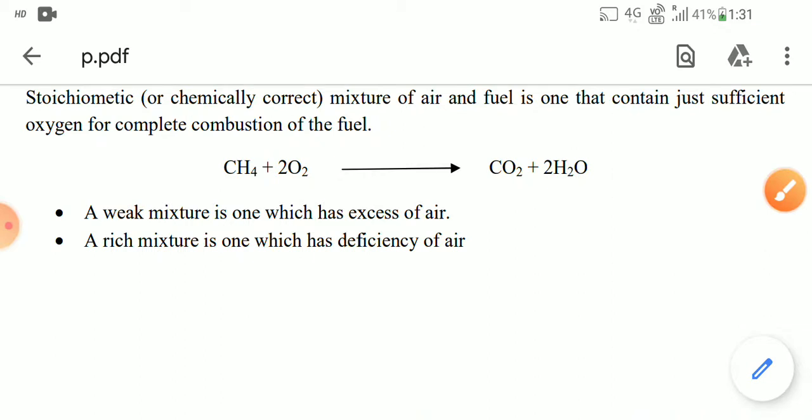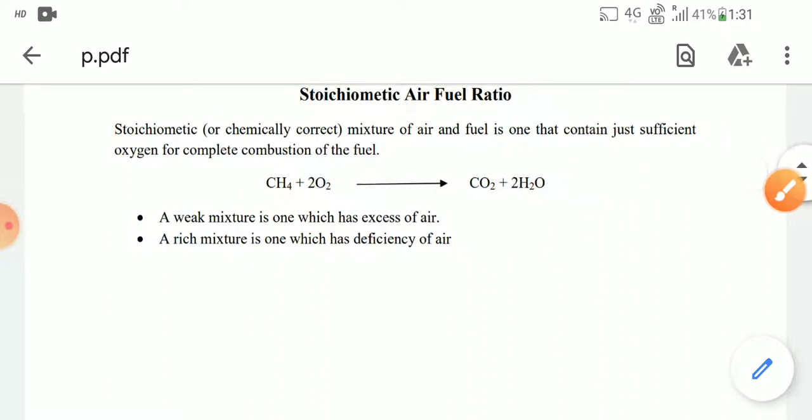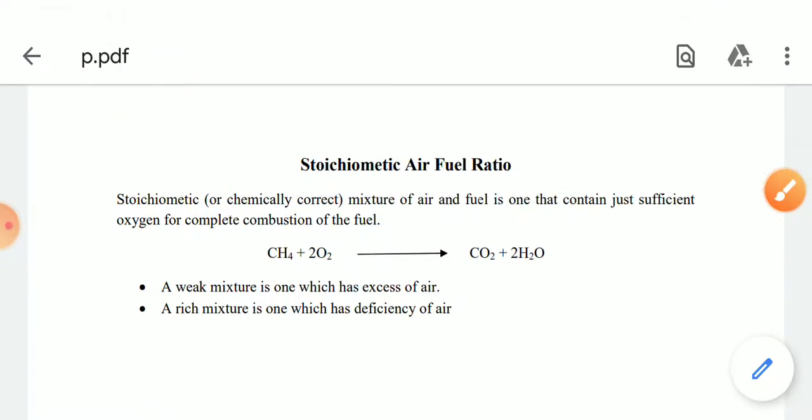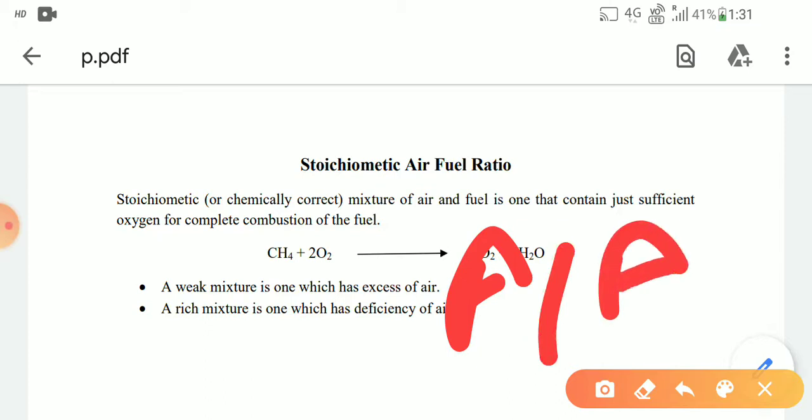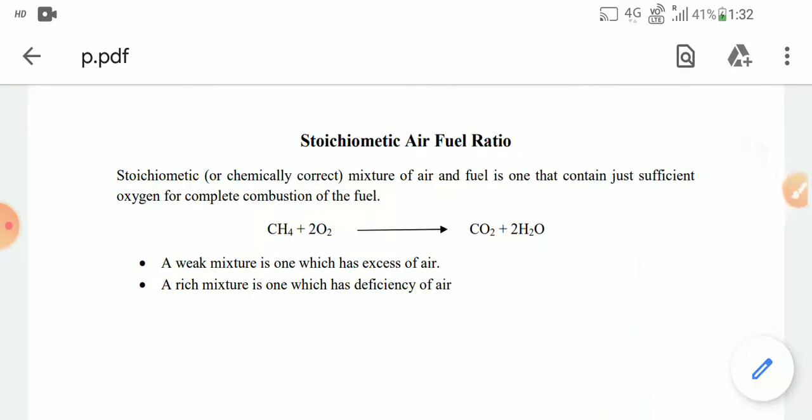So what is a weak mixture? If I consider the ratio of air to fuel, a weak mixture is one which has excess air. That means the air to fuel ratio is greater than the stoichiometric ratio. And a rich mixture means there is a deficiency of air for this fuel. So you can say that is a rich mixture.